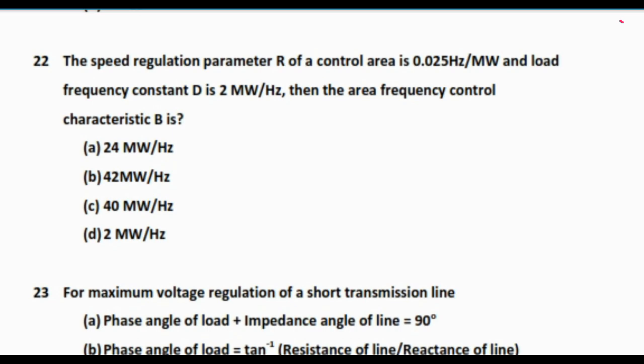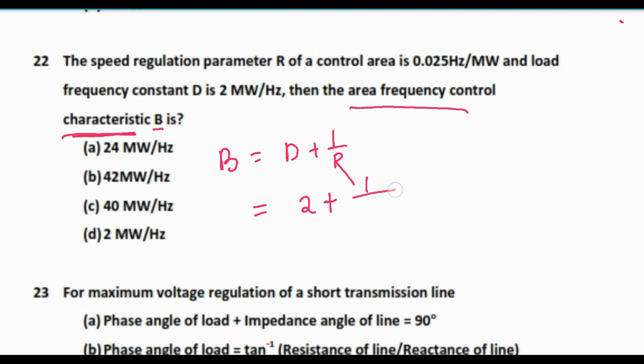Then the area frequency control characteristic B, known as the area frequency control characteristic, is given by B is equal to D plus 1 by R. That means D is 2 plus 1 by R, that is 0.025, and this is 40 plus 2, this is 42 megawatt per Hertz. 42 megawatt per Hertz.